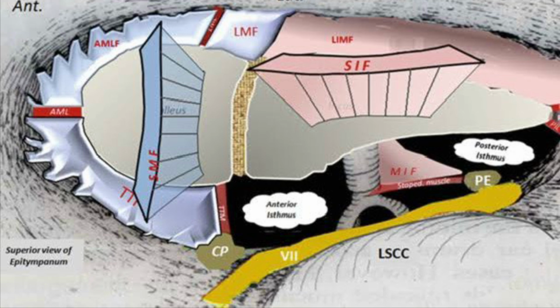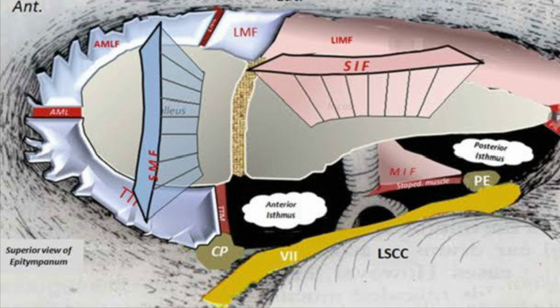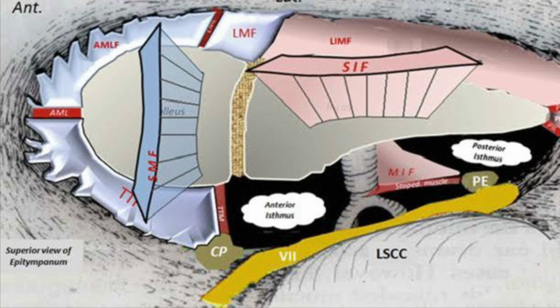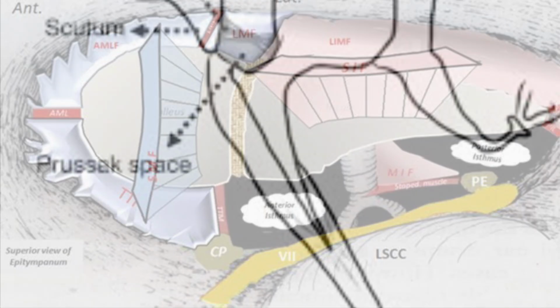You can say 90% of epitympanum is derived from this sinus medius, which ultimately divides into three parts: anterior saccule, medial saccule and posterior saccule. These three saccules convert into mucosal folds in the epitympanum.